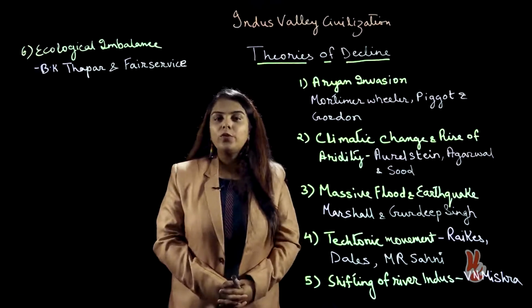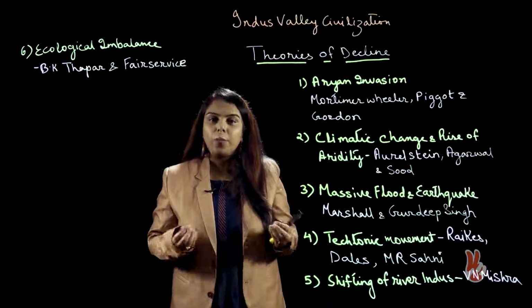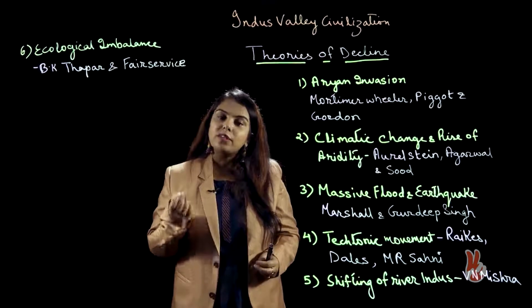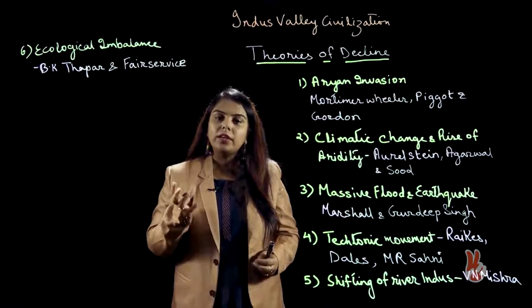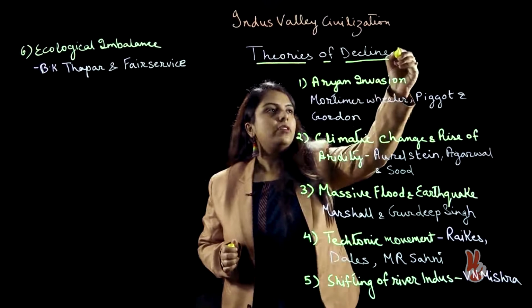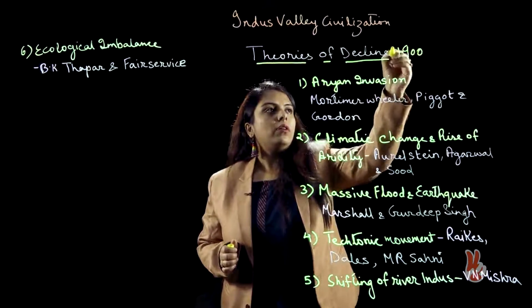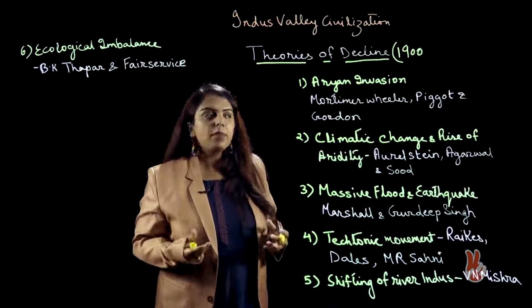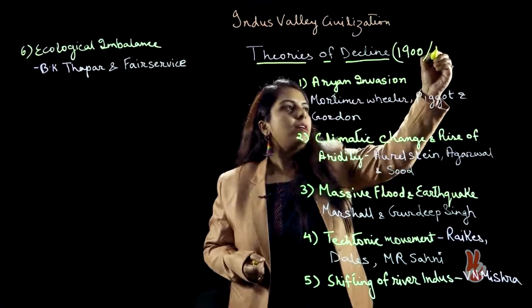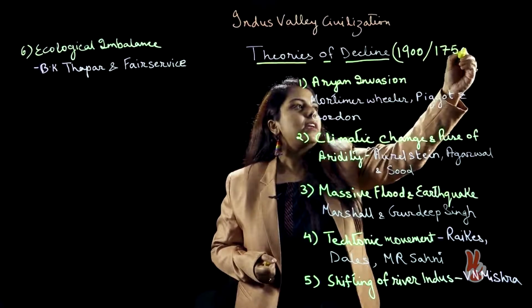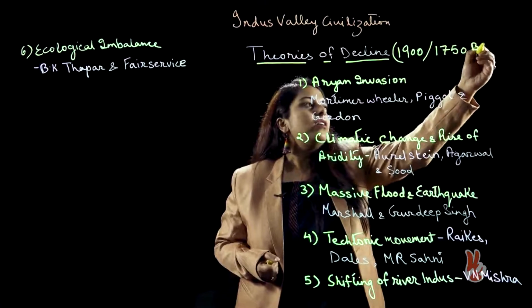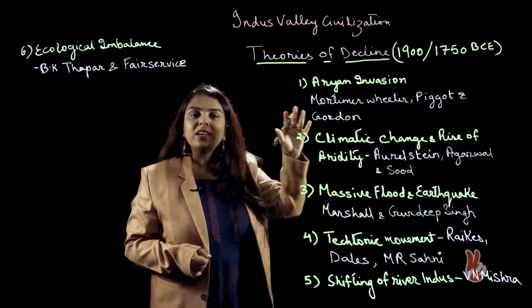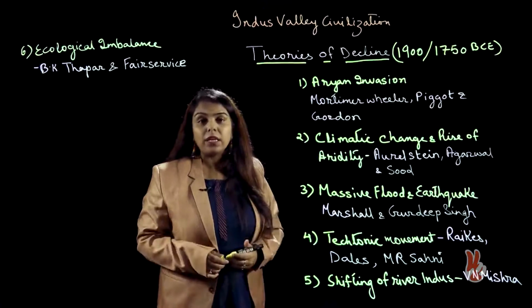Hello, today we are going to discuss the most important topic or concept of Indus Valley civilization, which is the decline of this civilization. Many historians give the date 1900 BCE as the period when decline had set in. Some historians, however, think the decline had set in somewhere around 1750 BCE.